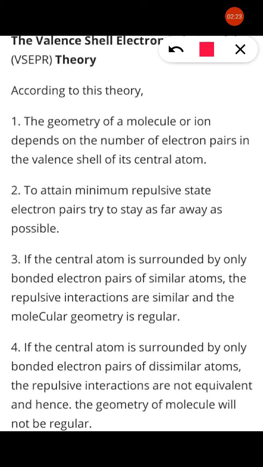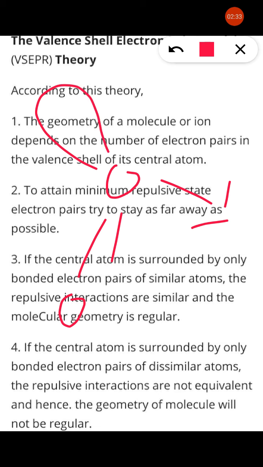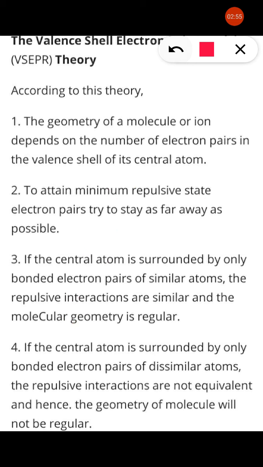In the same way, the repulsion of a lone pair is the same for a multiple bond or a single bond. See here, in the case of ozone, O3, there is a lone pair. This lone pair repels the double bond as well as the single bond similarly. The repulsion power on the single or double bond is similar to each other.